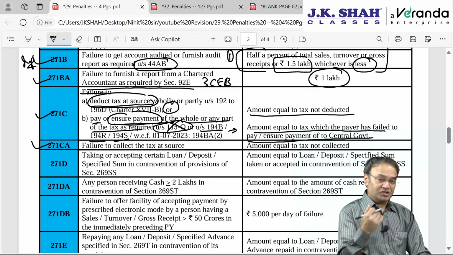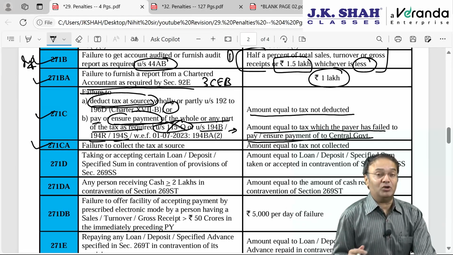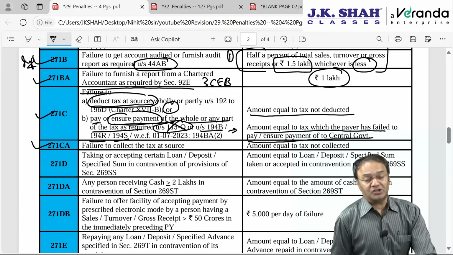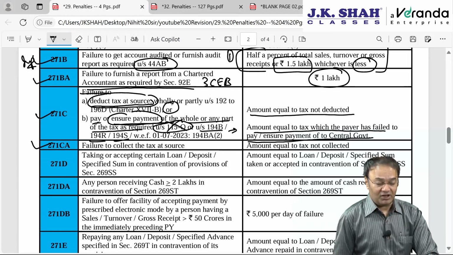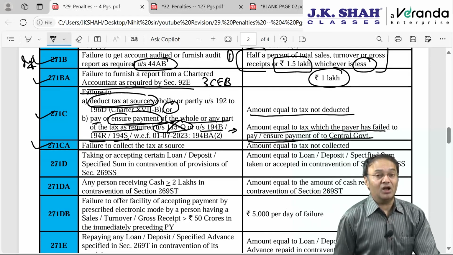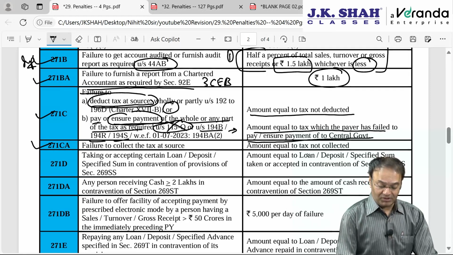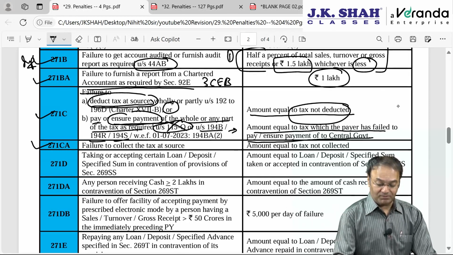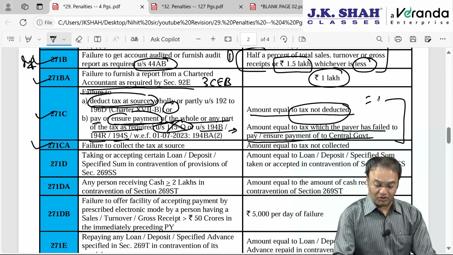Here they don't call it depositing with central government, they say pay to central government. Interest may be charged, interest will definitely be charged, plus penalty under this section. Penalty will be equal to tax not deducted, simply penalty will be equal to the amount in default.